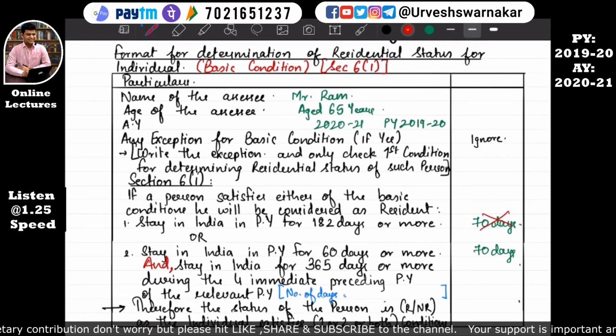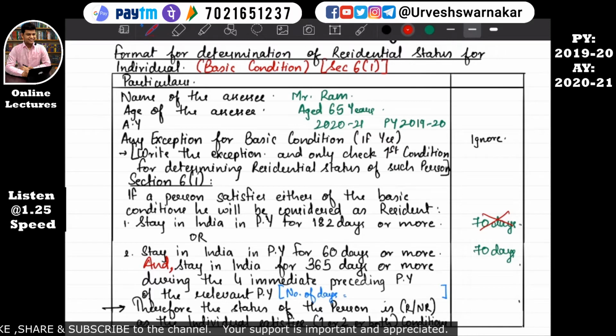In the exam you don't need to cut anything, you keep it as it is, just fill in the information. You need to make this format and fill the information in it. Since he has not satisfied the criteria of 182 days, the first condition is not satisfied. In the second condition, the first part is stayed in India in previous year 2019-20 for 60 days or more. Yes, he has stayed for 70 days.